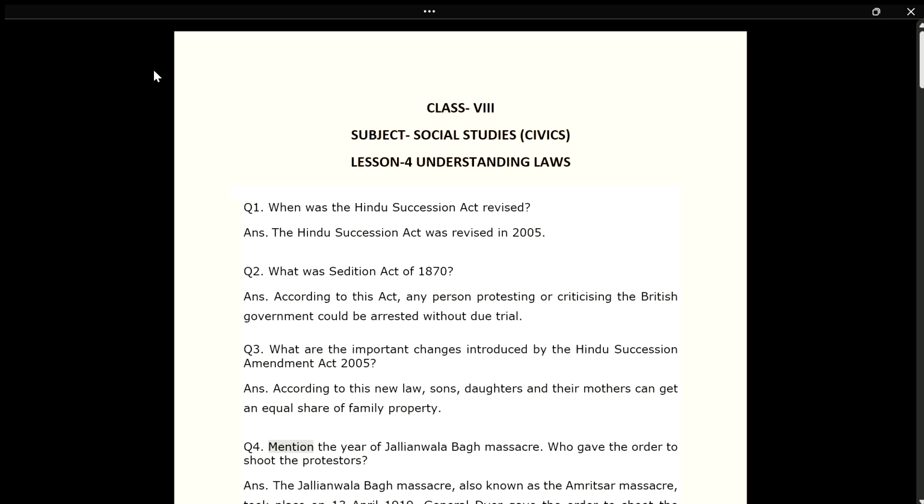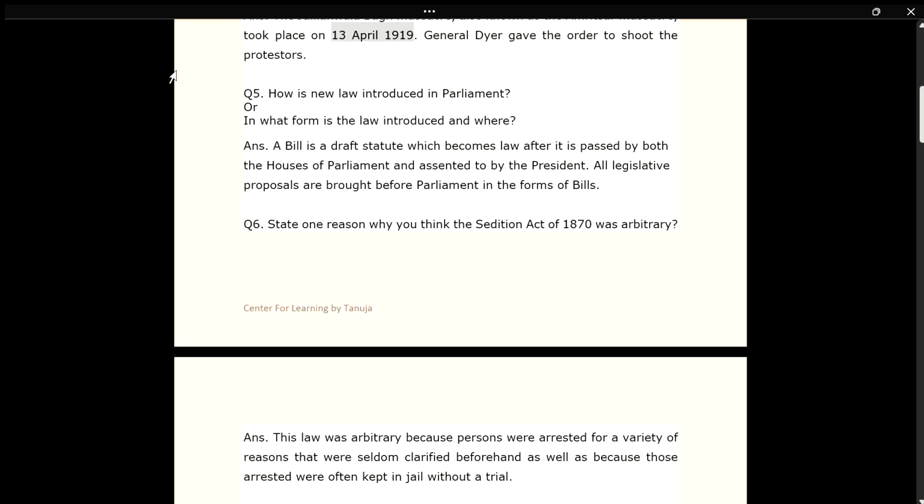Q4. Mention the year of Jallianwala Bagh massacre. Who gave the order to shoot the protesters? Ans. The Jallianwala Bagh massacre, also known as the Amritsar massacre, took place on 13 April 1919. General Dyer gave the order to shoot the protesters.